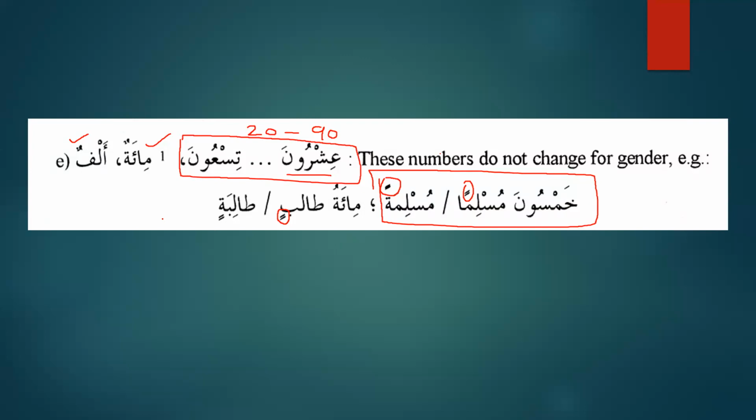The first group is 1 and 2. The second group is 3 to 10. The third group is 11, 12. The fourth group is 13 to 19. And the fifth group is the decades that we have learned so far, and similarly, miyatun wa alfun. Now it's up to you, inshallah.